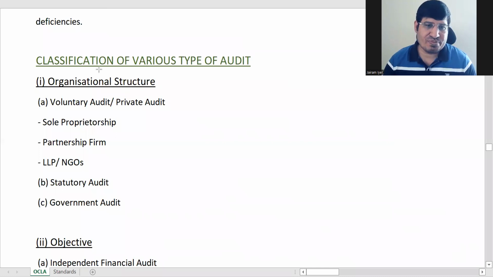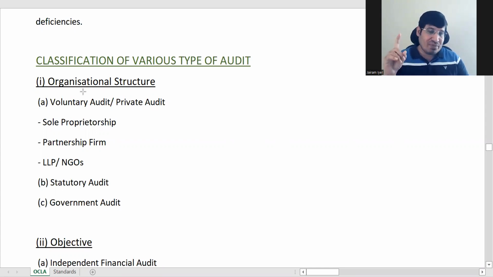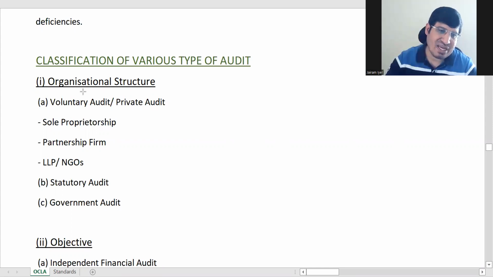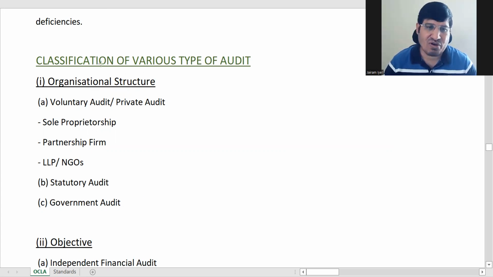Okay, so we're doing classifications of various types of audit now. Next section. So how can different types of audit be classified? Earlier we saw that at the top. That was just a summary type of classification. Now we are trying to classify it in detail. Now when we'll be classifying it, not all of this is in our course. You only have the structure here, and some of this will be explained in detail for your course.